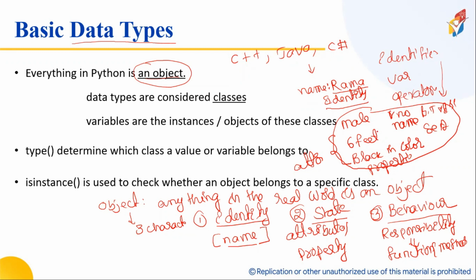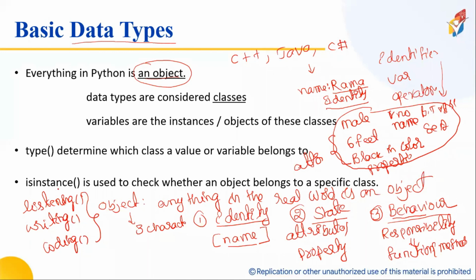Now, let me tell you the meaning of behavior. Behavior is represented by things like listening to the class, writing the notes, and doing coding. Shall I call them responsibilities of the student in the class?